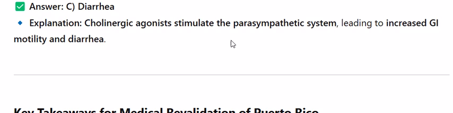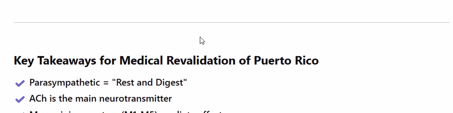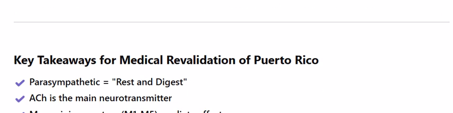Key takeaways for medical revalidation of Puerto Rico: parasympathetic, rest and digest. ACh is the main neurotransmitter. Muscarinic receptors M1 to M5 mediate effects. Anticholinergic drugs, e.g. atropine, block parasympathetic effects. Cholinergic crisis, organophosphate poisoning, is treated with atropine plus pralidoxime.